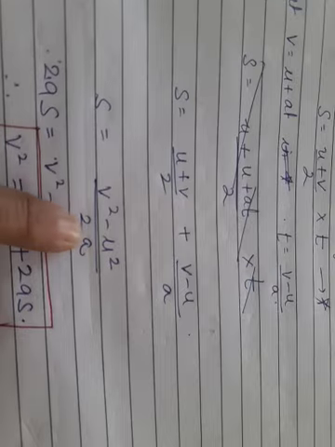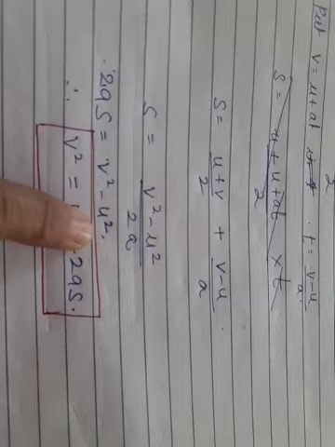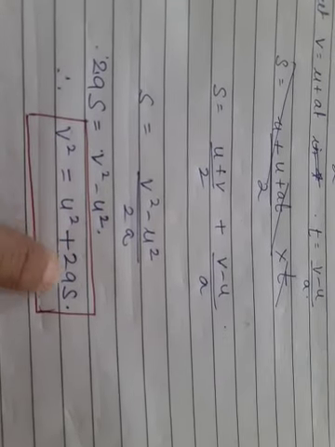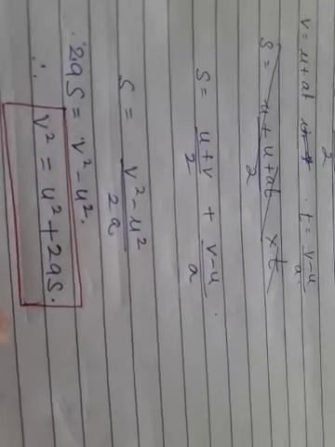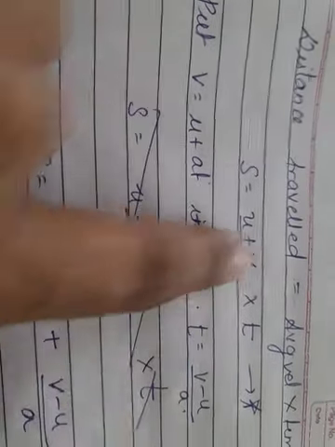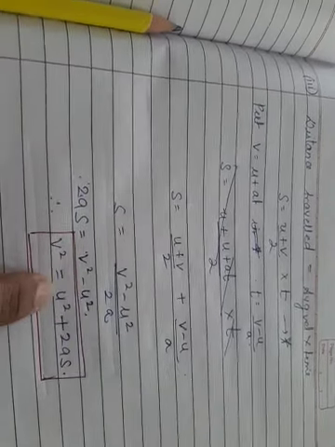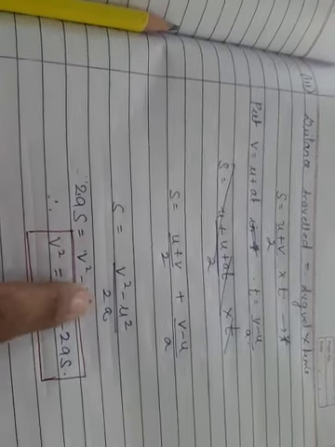So s equals (u plus v) upon 2 times (v minus u) upon a. Now u plus v times v minus u gives v square minus u square. So s equals (v square minus u square) upon 2a. So multiplying, 2as equals v square minus u square. So v square equals u square plus 2as, the third kinematic equation. How did I get this? First, average velocity into time, substitute t equal to (v minus u) upon a, and you get 2as equal to v square minus u square. Just take v square here, u square here, interchange the signs, and you get the derivation.